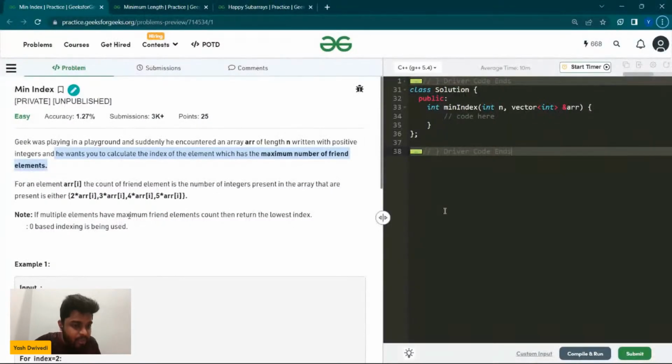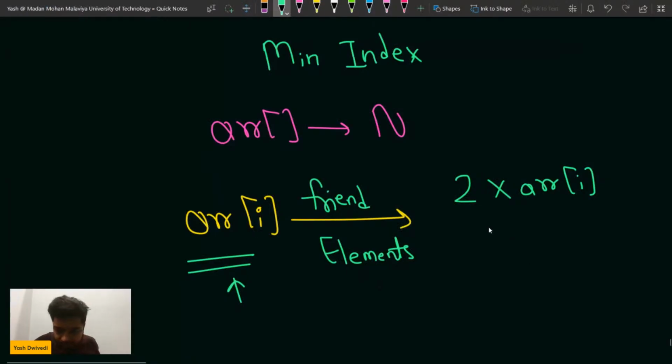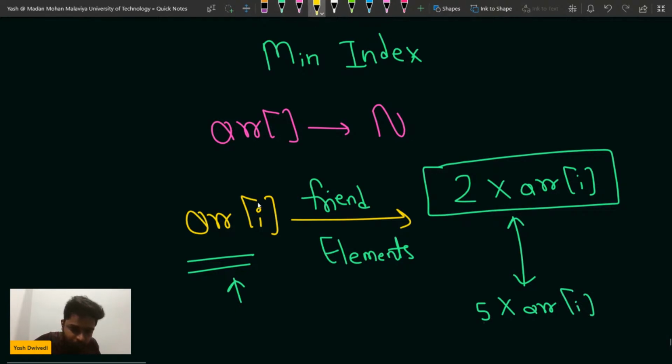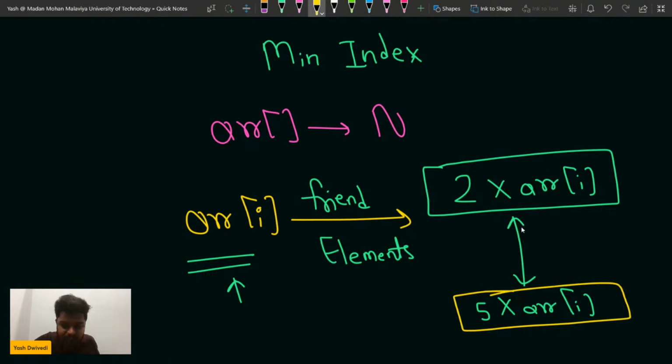Let me cross check that. Yeah, 2 times array of I, and in this whole range, inclusive, starting from 2 into array of I till 5 into array of I. If for a particular ith element array of I there are elements in the array which are lying in this particular range, then they will be considered as friend elements.